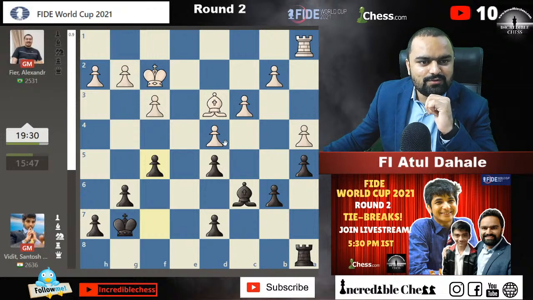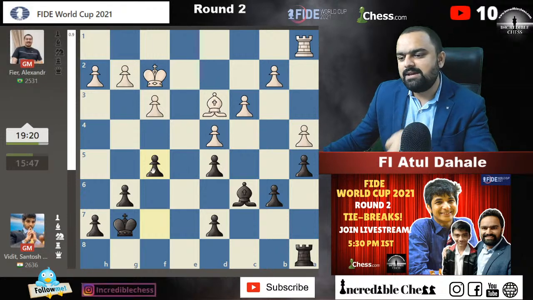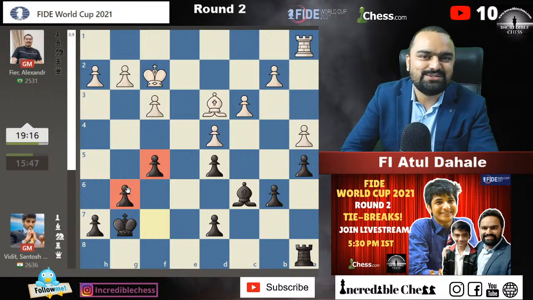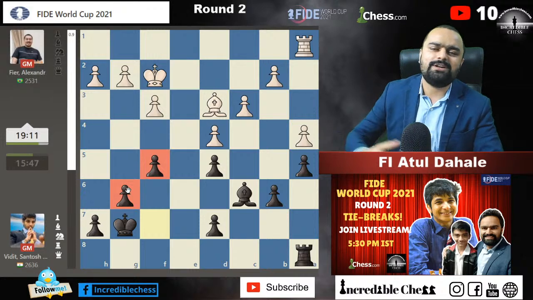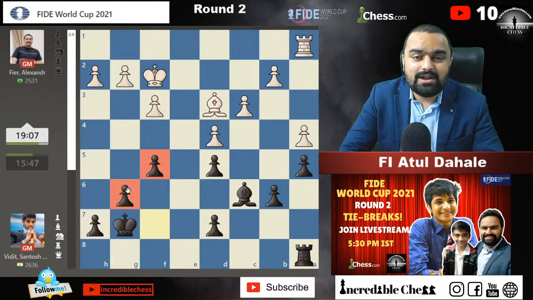Mahi is saying that of course he's a strong player, but Nihal played a complicated position in the French in round 1 and won, and I think Alireza will do the same. Yeah, there is no doubt that Alireza is a super strong player, and he is constantly playing against top players like Carlsen and Anand.